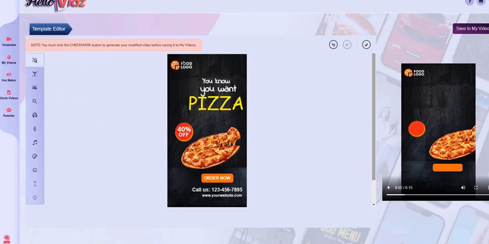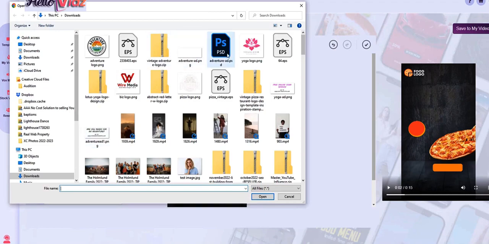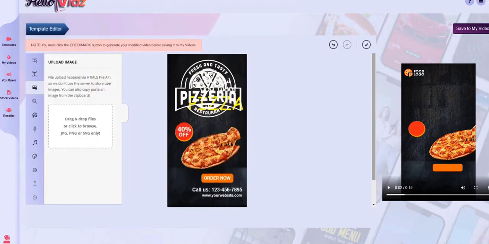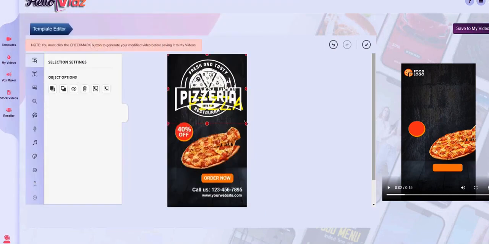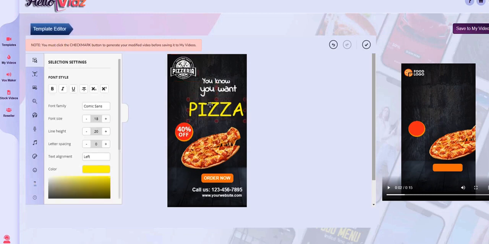And so whatever company, if you have a client, they probably sent you a logo, they probably emailed it to you. So I'm going to go ahead and delete this. And then you can just click here where it says add upload image, and you can drag and drop or just click. And I'm going to grab just a generic pizza logo here. Imagine a company maybe paid you $200 for this. Maybe they gave you $1,000 to create maybe like 5 ads. That would be pretty realistic. I mean, think about small businesses. They spend so much money on advertising.